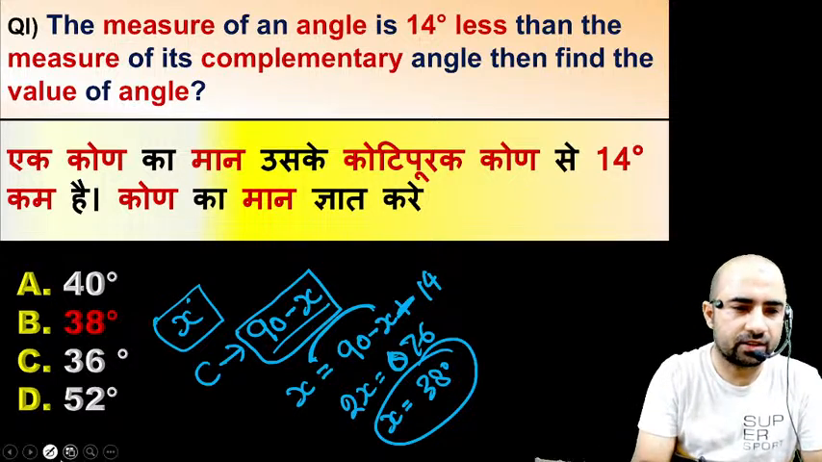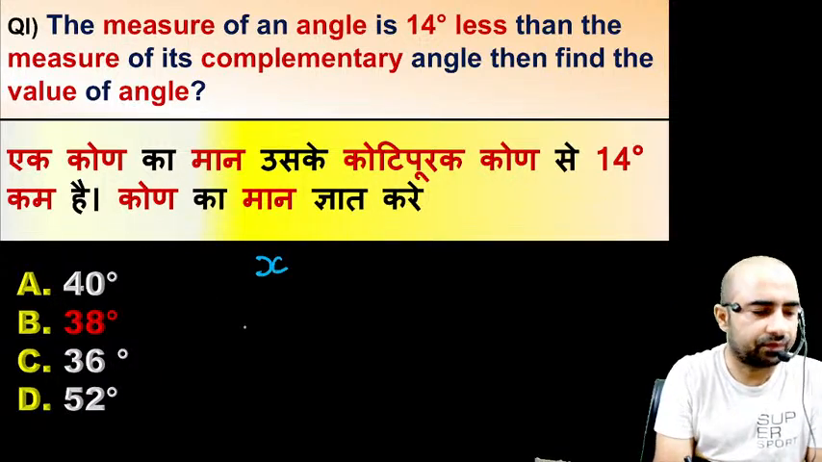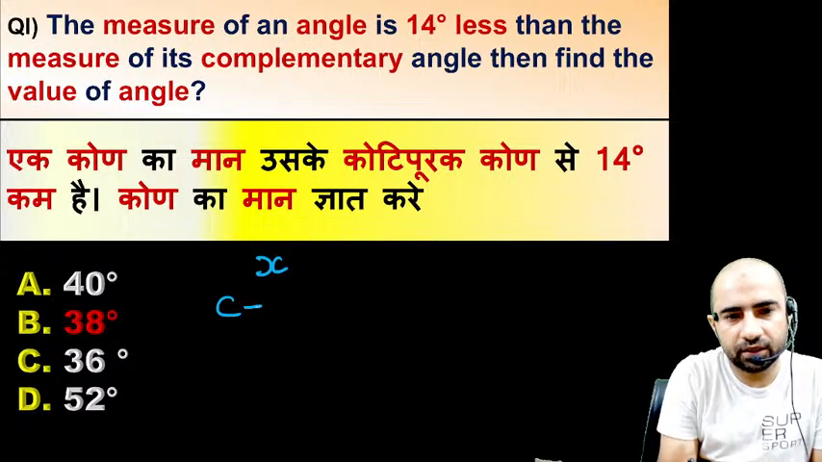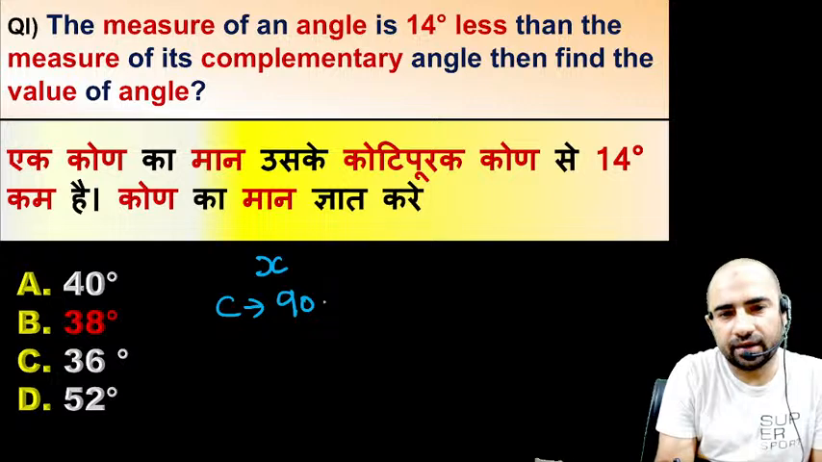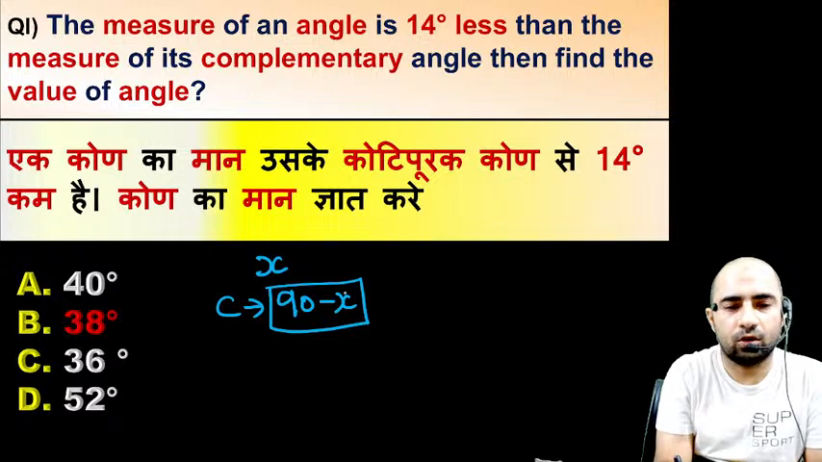I will explain again. Just see here, guys. Let us suppose that our angle is x, right? If the angle is x, then its complementary would be 90 minus x. Now what the question is saying is that this angle is 14 less than its complementary.